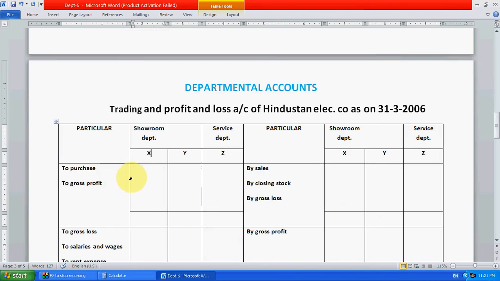Let's calculate. First we have to prepare the departmental trading and profit and loss account of Hindustan Electronics as on 31st March 2006. Particulars: showroom departments X and Y, and service department, or we can also say the workshop department.